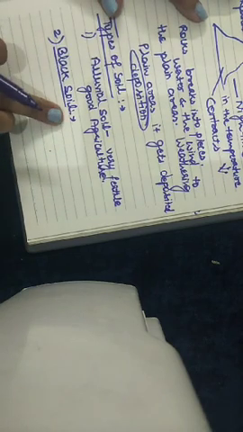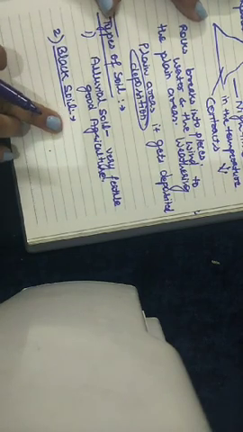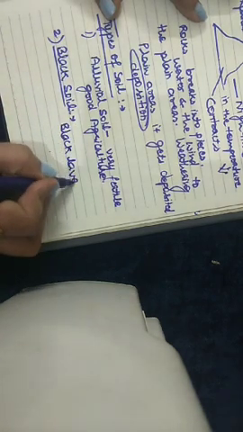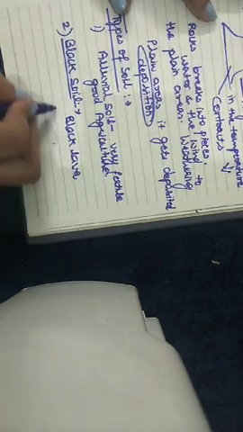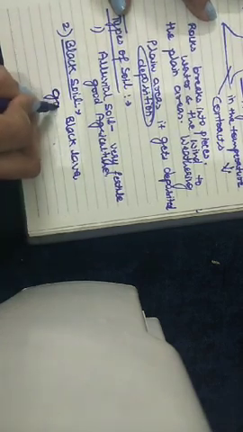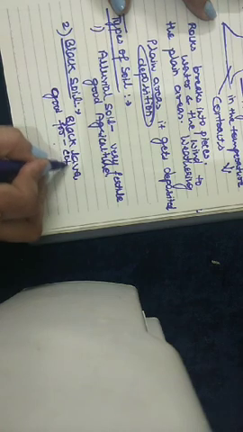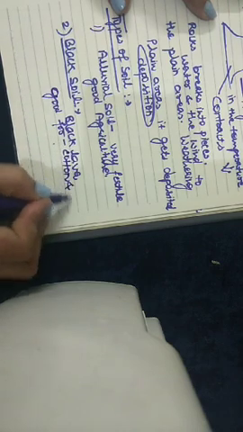Black soil, as the name itself indicates, is very dark in color, made up of black lava, and good for the growth of cotton and sugarcane.